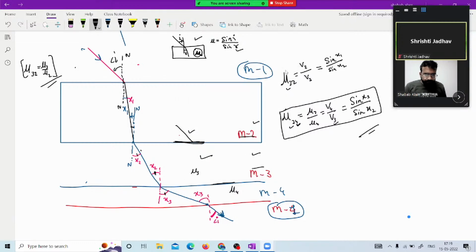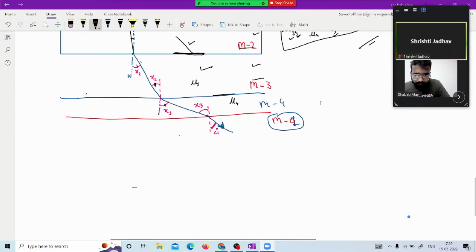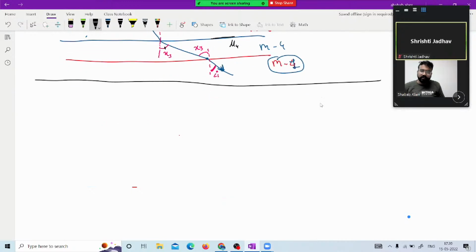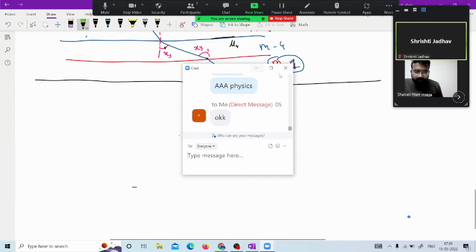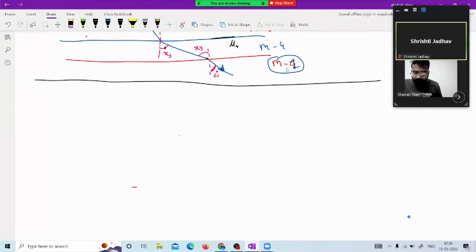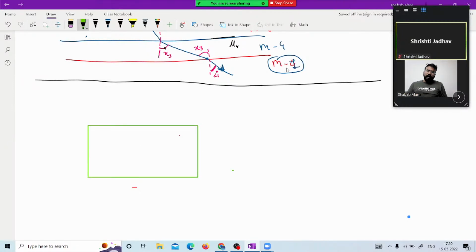Okay, now after this part, let us figure out the terms after refraction. Let us figure out a few other terms. There is a situation in which a number of students get confused, and that situation is there is an angle of incident, angle of refraction. Suppose I have taken that this medium 2 is a denser medium than medium 1. Medium 2 is denser and medium 1 is rarer.